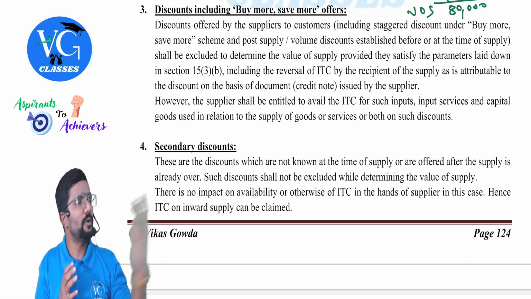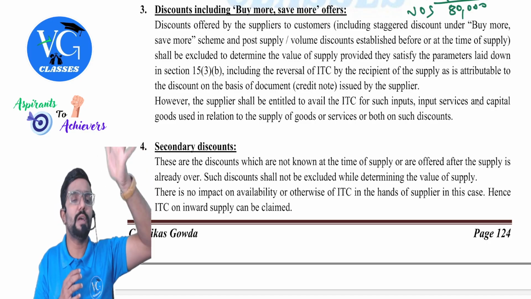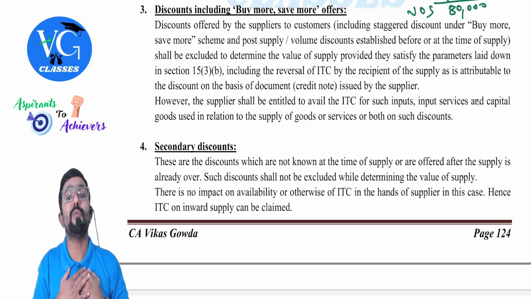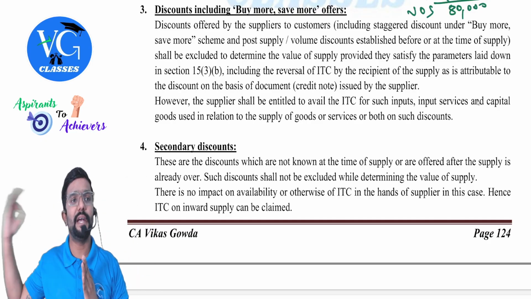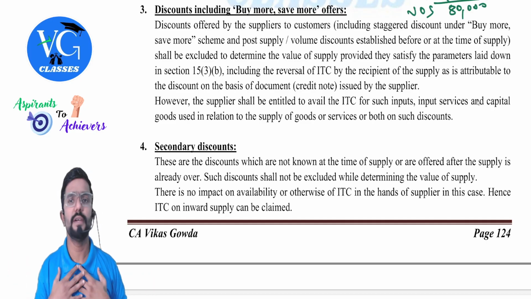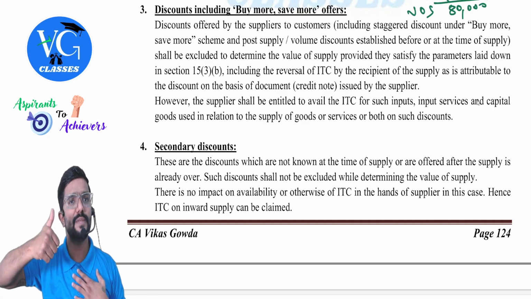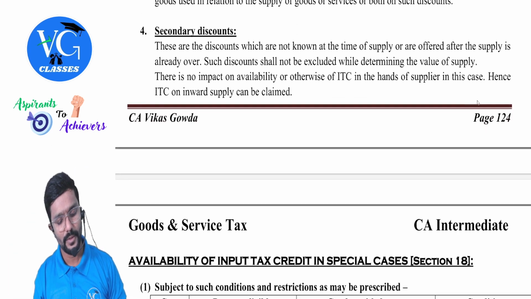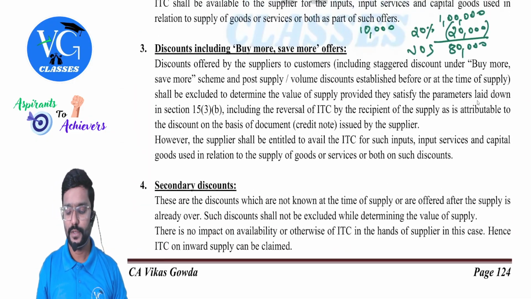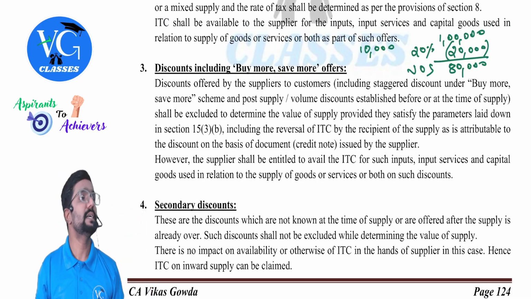Now, sir, on my outward supply, I gave a secondary discount. In section 15 subsection 3, they told I cannot reduce it while calculating my value of which supply? Outward supply. Now, will this affect my credit? No, no. Nowhere will it affect my credit. On my inward supply, if I have satisfied all the conditions, can I claim the credit fully? Yes, I can claim it, guys. Yes, sir. Fine, guys. So this is all about the clarifications with respect to whatever provisions we have learnt in section 16 and 17.